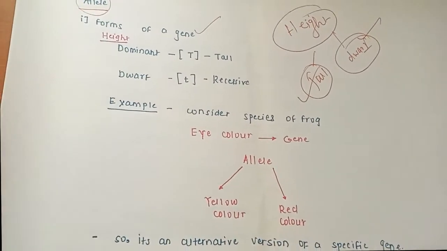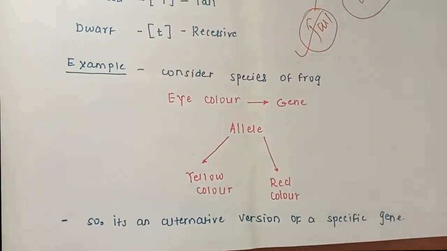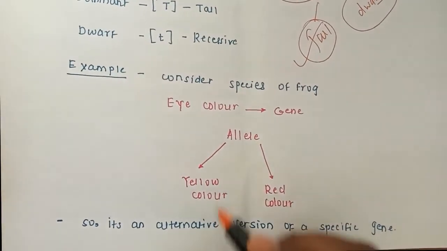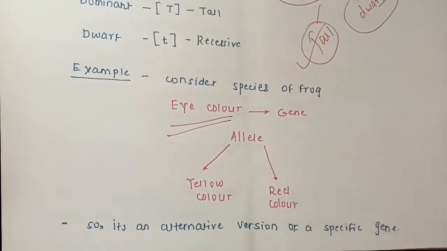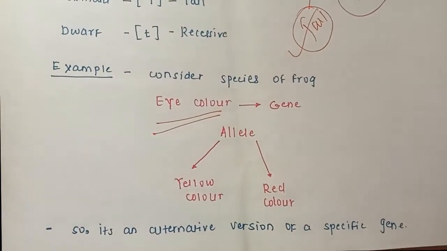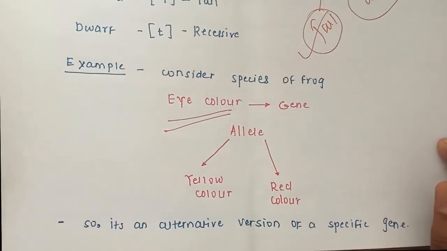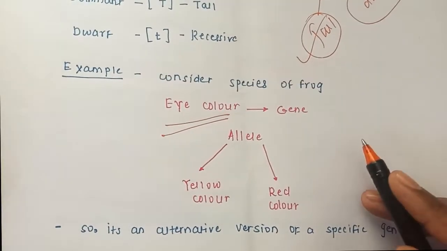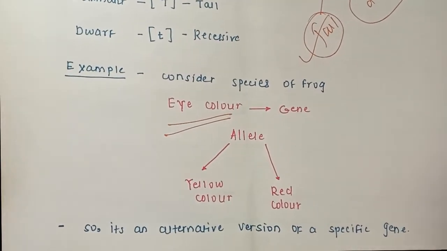Another example we study. Suppose I take the species of frog. I will consider two frogs here. Just assume it. Now I am considering a property like eye color. Definitely, eye color is coded information inside the gene. That's true. But all the frogs will not have the same eye color. That means there is something which is affecting the eye color, and that affecting property, or the element, is called the allele.